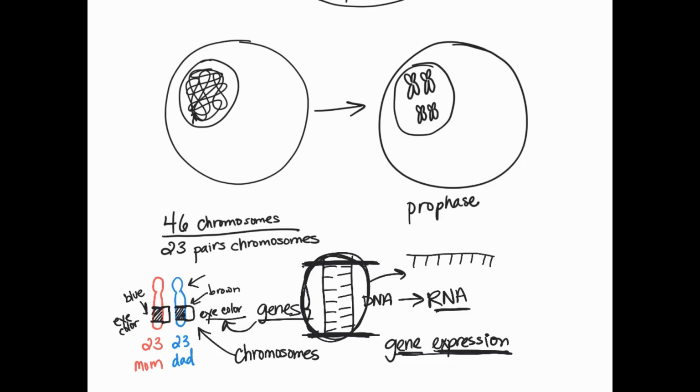And then this RNA strand is going to go out into the cytosol. That is not how you spell cytosol. Cytosol. When it goes out into the cytosol, it's going to meet up with a ribosome. When it meets up with a ribosome, then it's going to make our protein sequence, right, our amino acids. And then it'll go through the steps of folding up to be our protein. And that protein then is, let's say, our brown eye color protein.